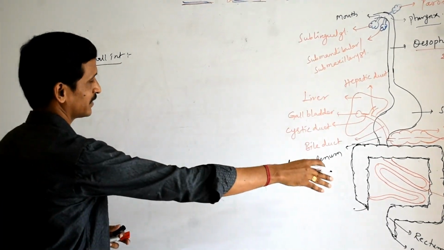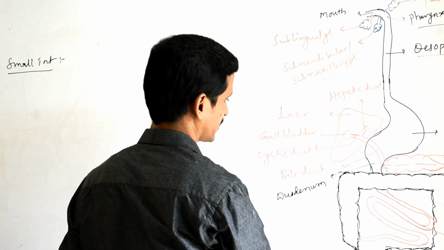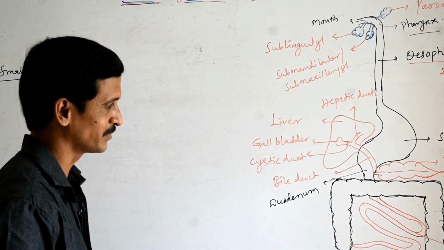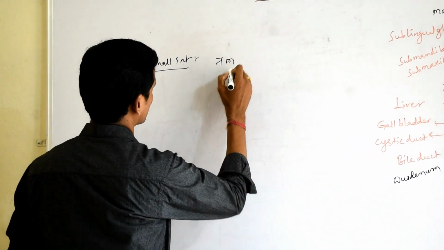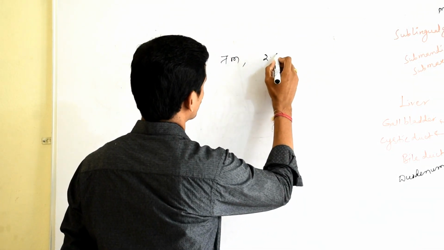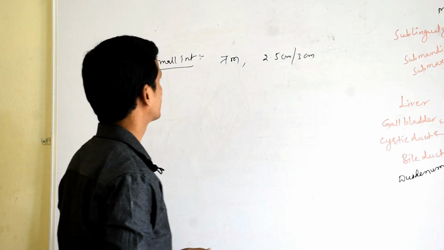The alimentary canal starts from the mouth and ends with the anus. The length of the alimentary canal is around 9 meters, whereas the small intestine itself is around 7 meters in length, and it is 2.5 to 3 centimeters in diameter.